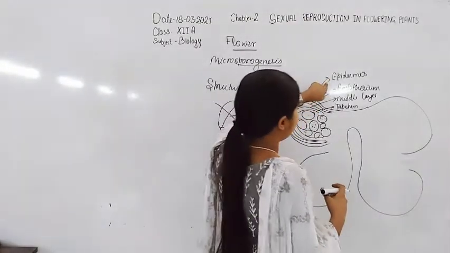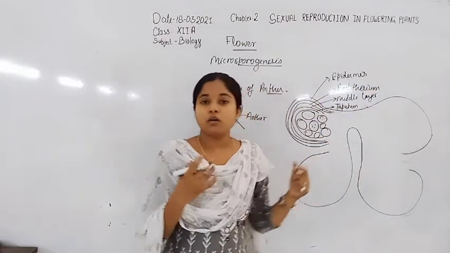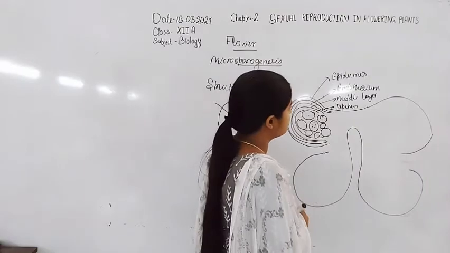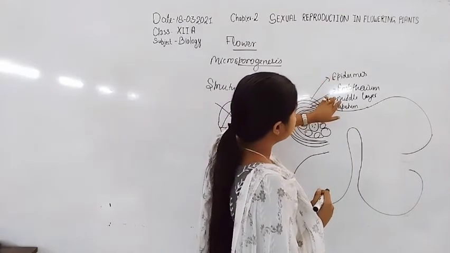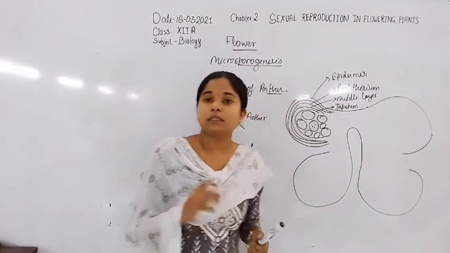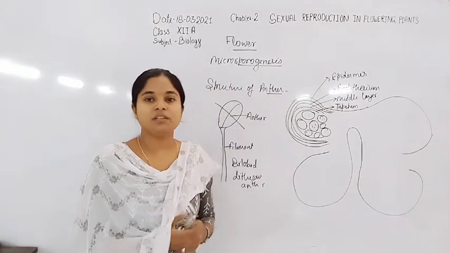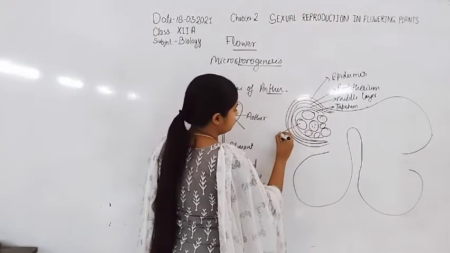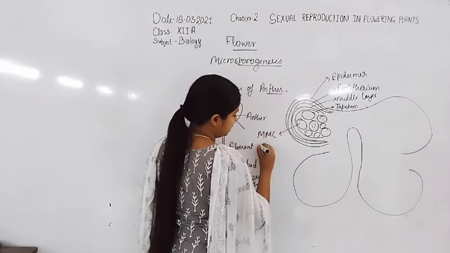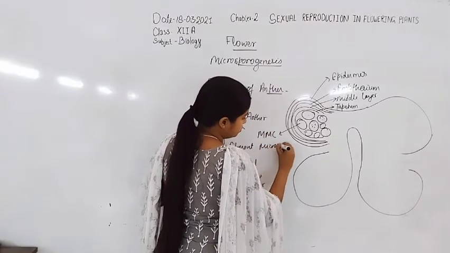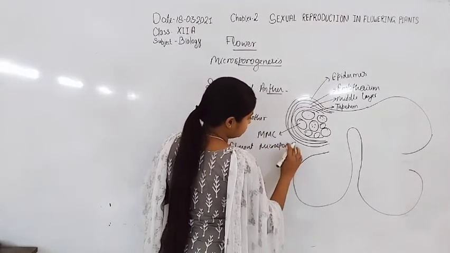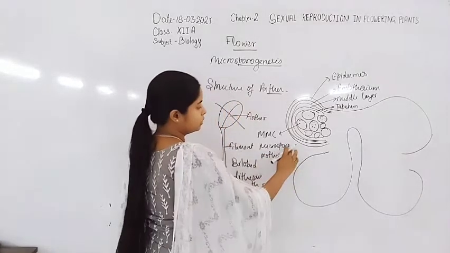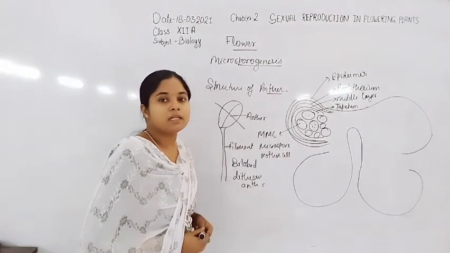Now, the epidermis also helps in the protection. Epidermis, endothecium and middle layer, the three layers all together help in the protection of the microspore mother cell. This is MMC, or microspore mother cell. So these are the microspore mother cells.